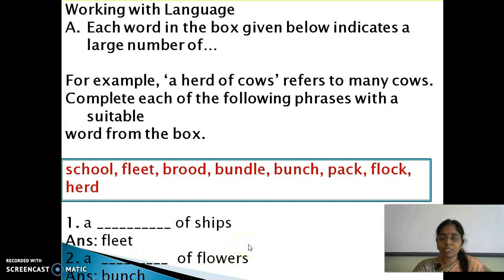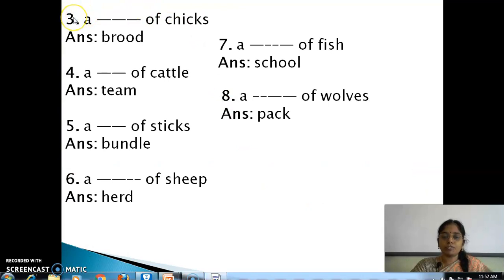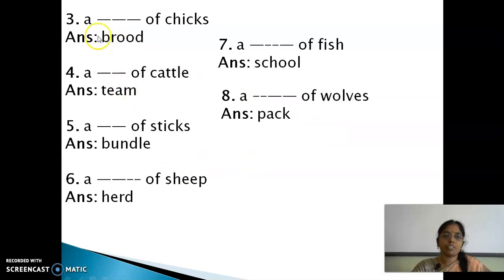Fleet is spelled F-L-E-E-T, so take care of that. Next is a brood of chicks. Brood, B-R-O-O-D.